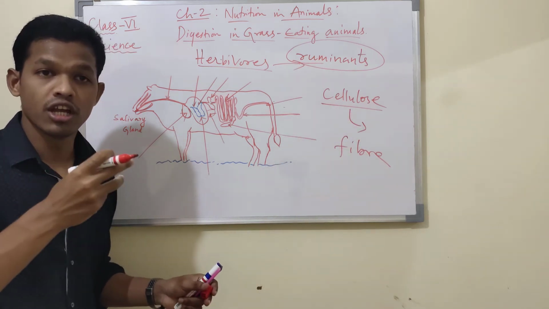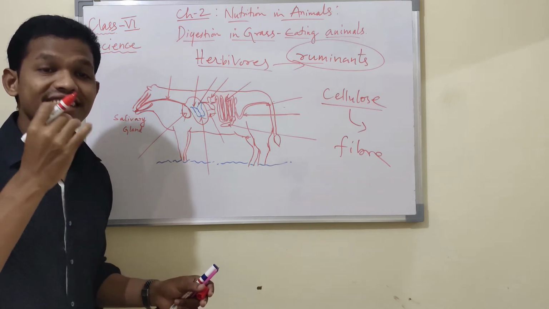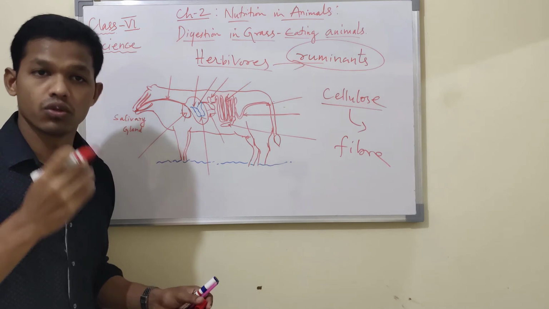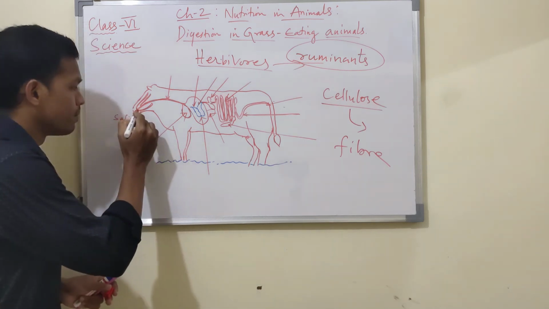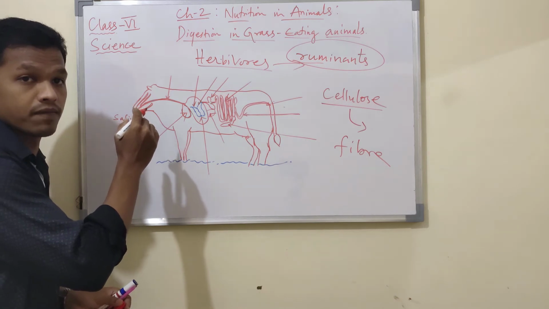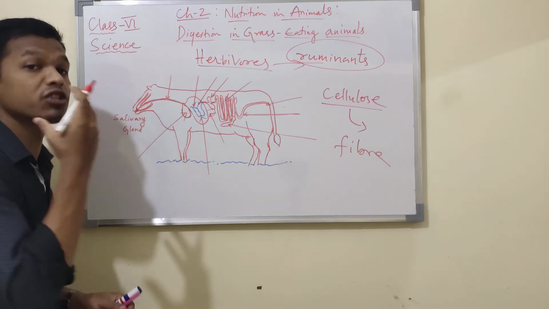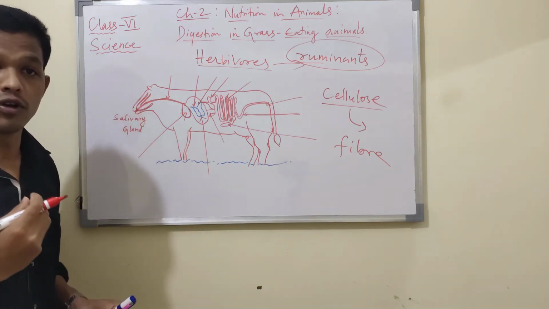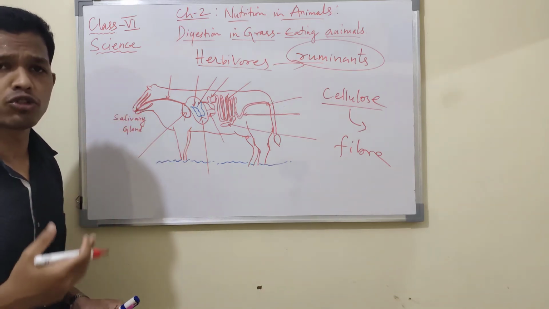Therefore, these animals have big teeth and a strong muscular jaw, so that they chew the food and it is broken down into smaller pieces.